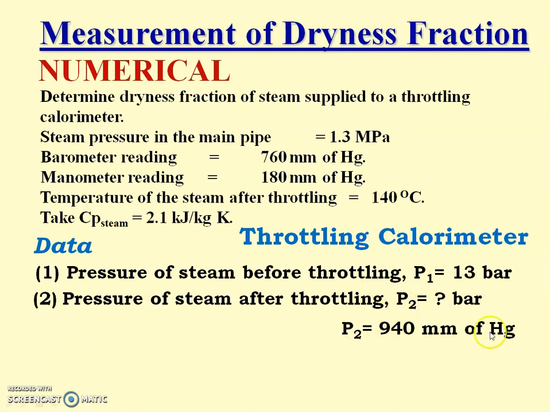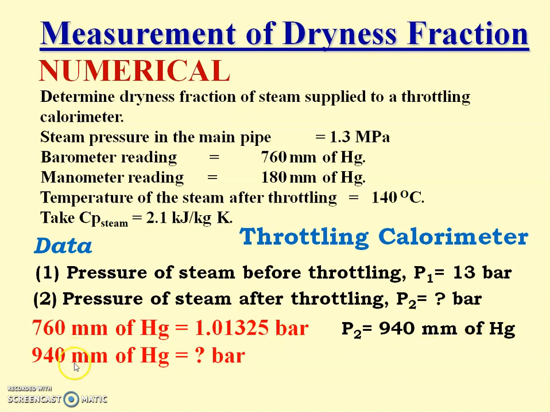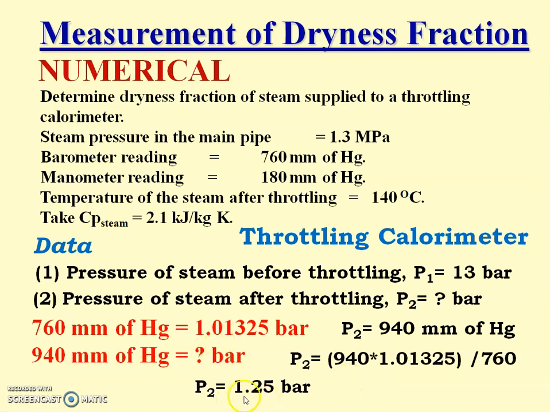P2 is 940 millimeter of Hg, and 760 millimeter of Hg is equal to 1.01325 bar. 940 millimeter of Hg is equal to how much bar? Using this we can calculate P2 is equal to 1.25 bar. That is the pressure of steam after throttling that we have got, 1.25 bar.